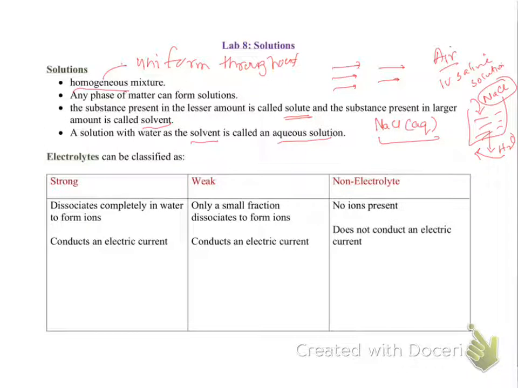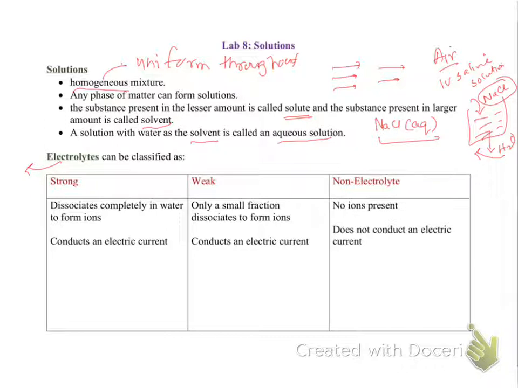If it can form ions, then it can conduct the electric current, whereas a solute that contains only neutral molecules does not. So what are electrolytes? A substance that conducts an electric current in water is called an electrolyte. A substance that does not conduct an electric current in water is a non-electrolyte.